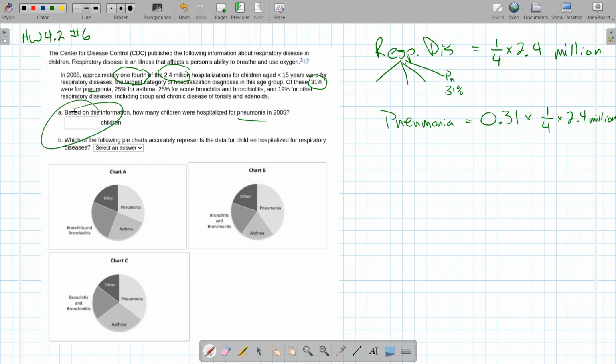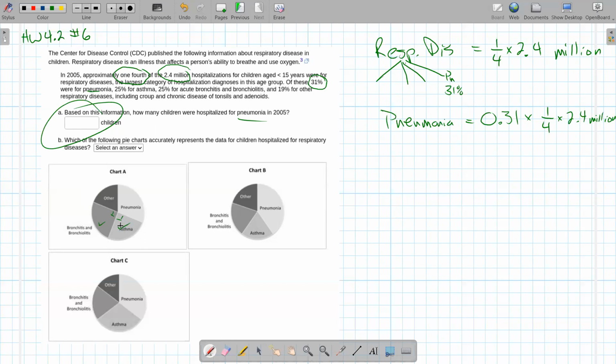And then for part B, we're just asked to pick which is the right chart here. So we'll try that too. We have asthma and bronchitis the same size, and they're 1/4 each. So which one shows asthma and bronchitis the same size? This one looks like a right angle right there on mine, and that one looks like a right angle right there. Together they look like 50%. All right, so this looks good.